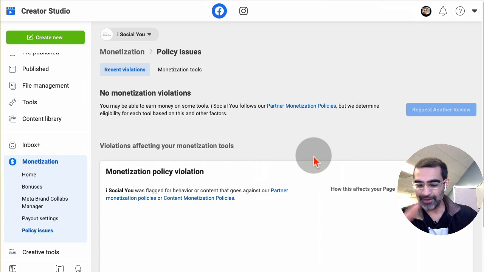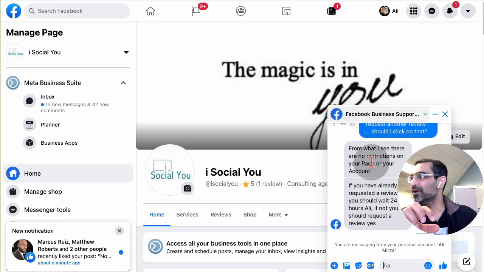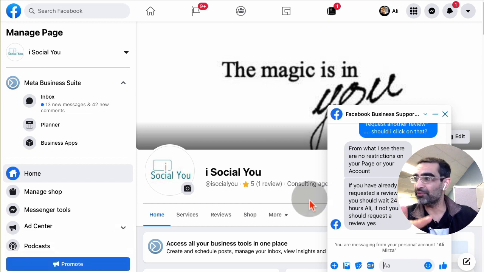That's the first thing I did. The second thing I did, and I believe this is probably what helped us big time, I contacted Facebook and I spoke with a rep on the chat. By the way, you can call and also chat with Facebook's rep if anything happens, for Facebook Reels issues, Facebook ads issues, Facebook pages issues. Let me know in the comments below if you want to learn more. I can create a separate video on how you can reach out to Facebook and talk to them.